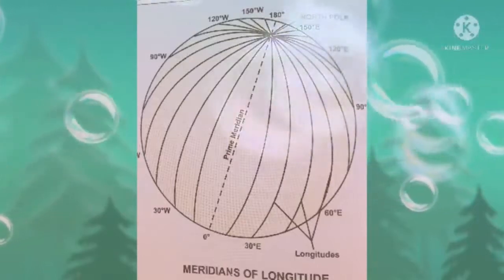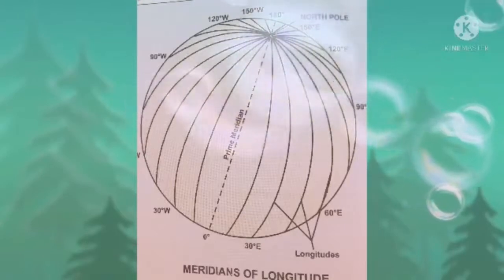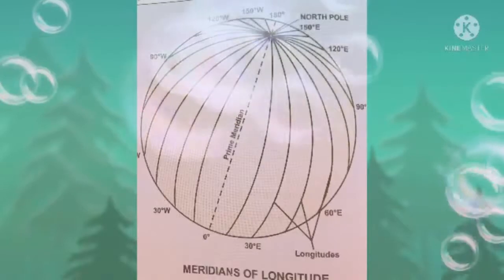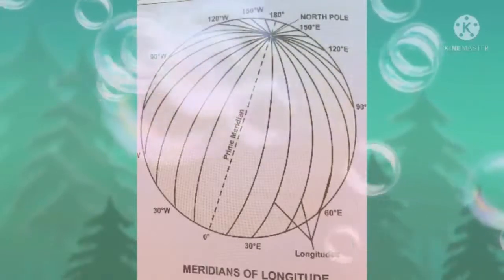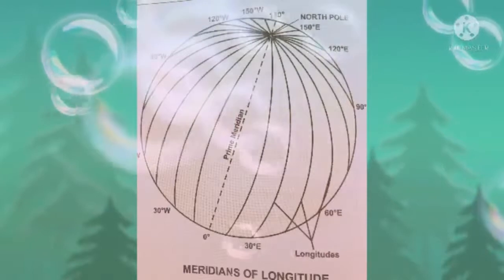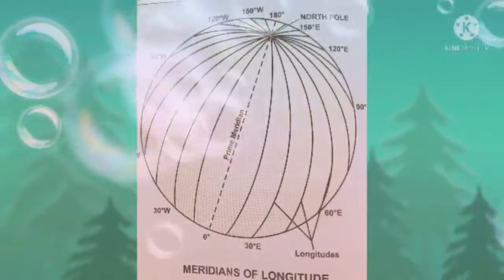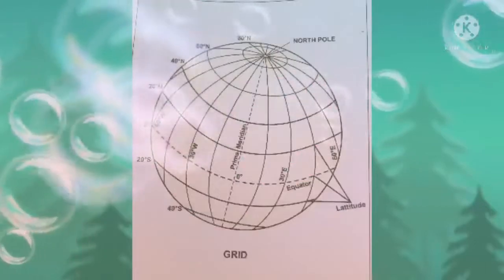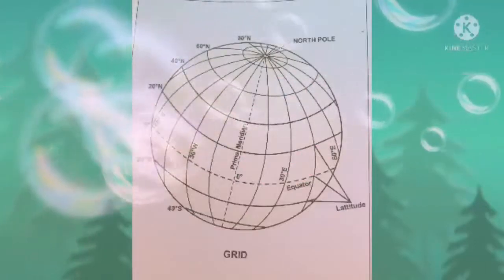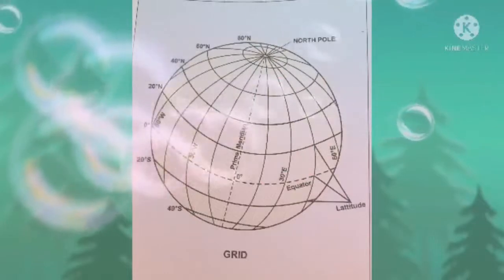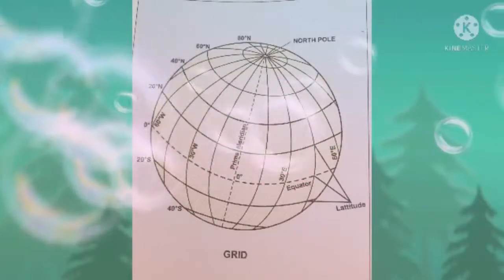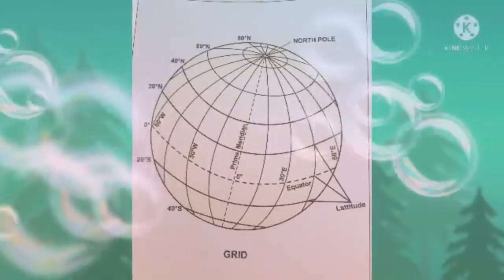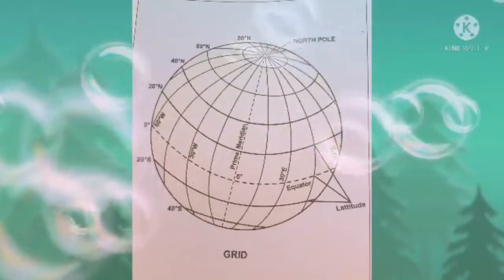The imaginary semicircular lines running from which pole to which pole? North Pole to South Pole, that are called longitudes, also called meridians of longitude. Okay, children, next one is grid. What does grid mean? A grid is a set of lines that may be either latitudes or longitudes, that doesn't matter, that intersect each other on the globe to form a grid.